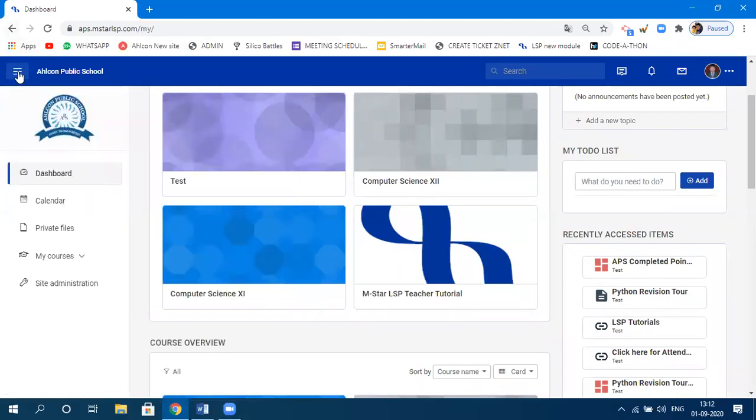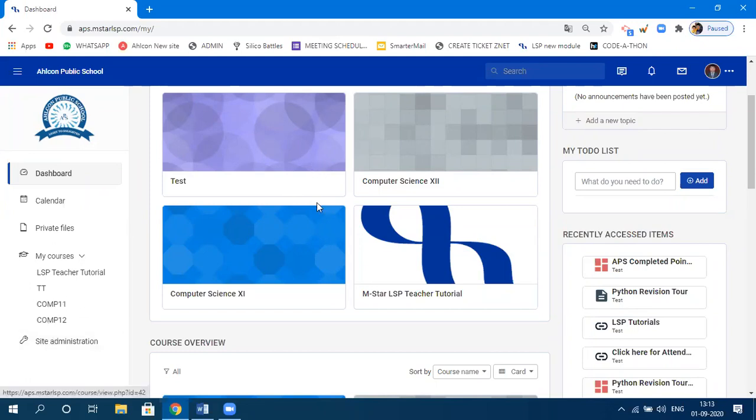The second thing is to click on these three lines, and click on My Courses. When you click on My Courses, it will show you the same tabs which appear on the dashboard, in tabular form like this: LSP teacher tutorial, TT, computer science 11th and computer science 12th. So I just need to focus on my subjects, my classes with subjects, right? Computer 11th and computer 12th. I need to focus on these.